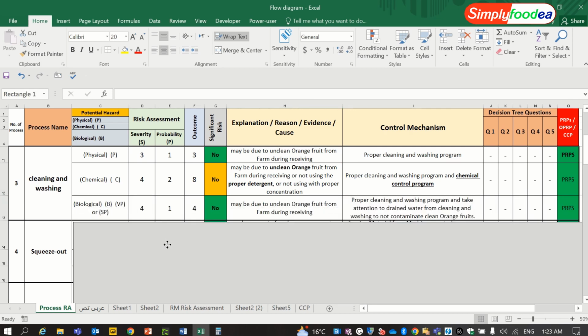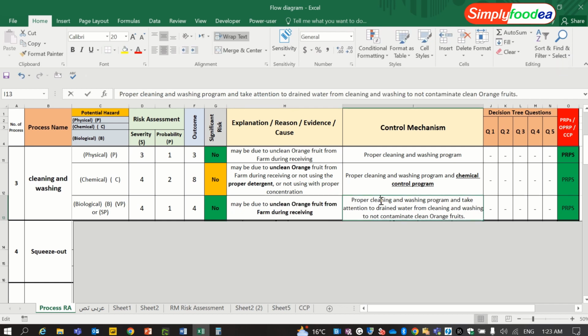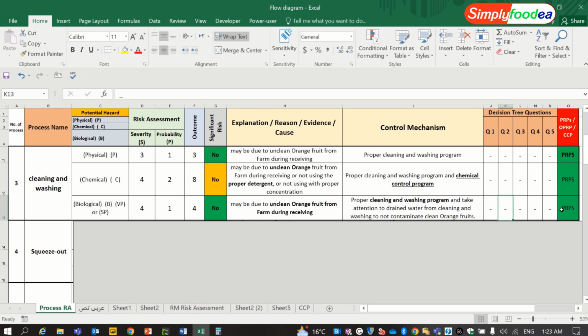The third thing will be the biological hazard, which is either vegetative pathogen or spore-forming pathogen. The severity will be 4, the probability 1. Again, the numbers are set by the HACCP team, not an individual person. The outcome is not a significant risk. The explanation is the unclean orange fruit from the farm during receiving, and the control will be the proper cleaning and washing program itself, which is a PRP actually.